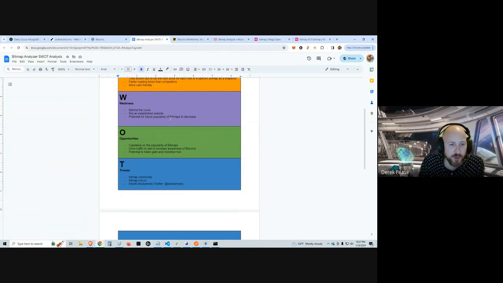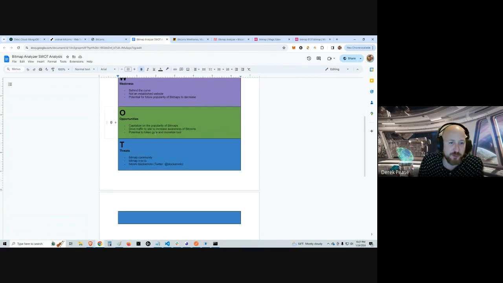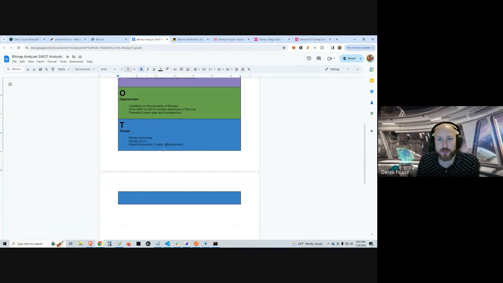Some of the opportunities: we can capitalize on the popularity of Bitmaps and the interest. It'll help drive traffic to our site to use the tool, which will spread awareness of our original Bitcorns product. And then potentially down the road, we could actually monetize the tool if we desire to do so. Threats are just some other sites that are doing something similar. Like I said, I got the idea from some of these and took what I liked and tried to improve upon them and produce a better product.